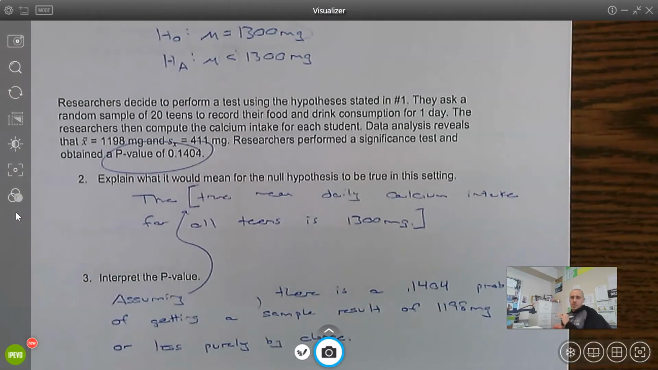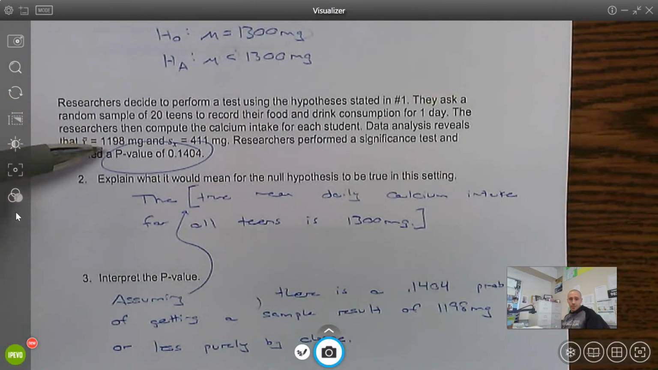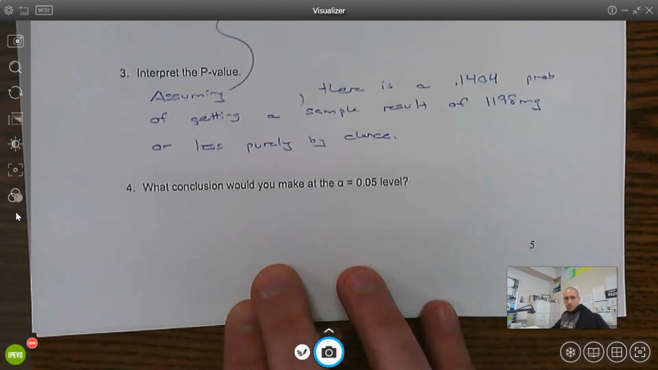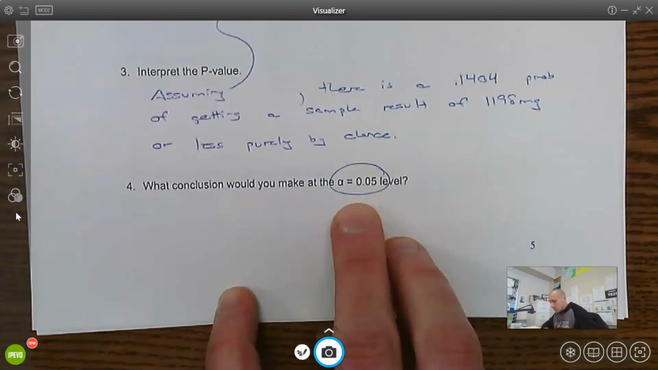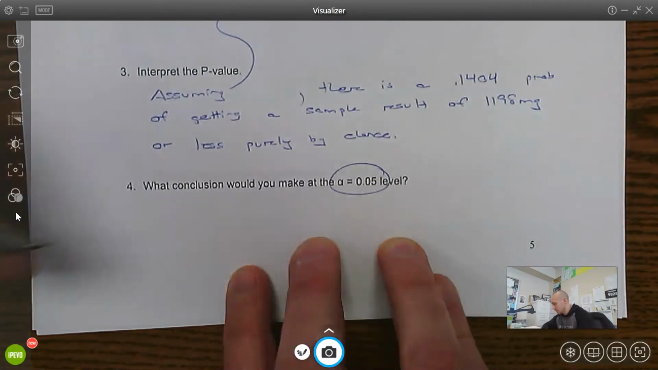So if indeed teens get 1,300 milligrams of calcium a day, the likelihood we get a random sample to have an average of 1198 or less happens about 14% of the time by chance. So are we shocked? No. 14%, that's not statistically significant. So the conclusion we're going to make, remember, this is what we call our significance level. Why are we using the word significant? Because if the p-value is less than this, we have statistically significant results.